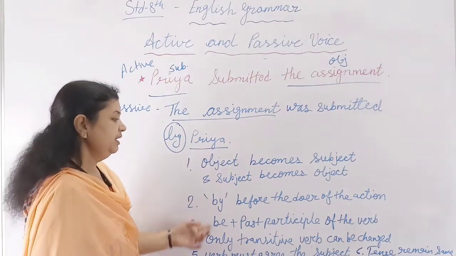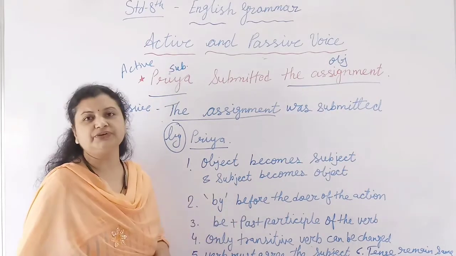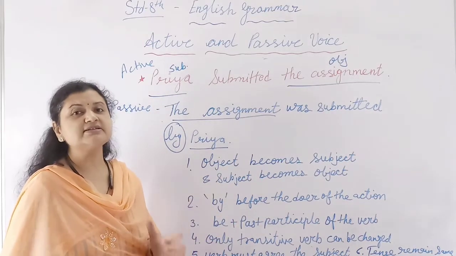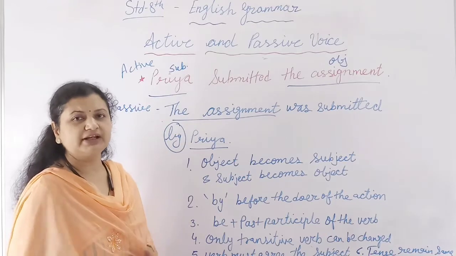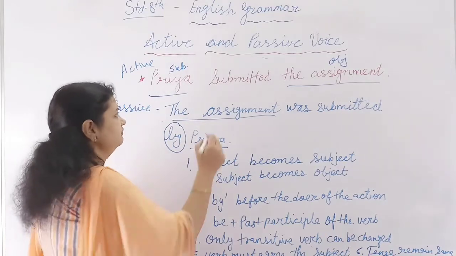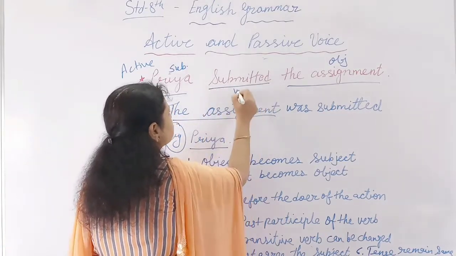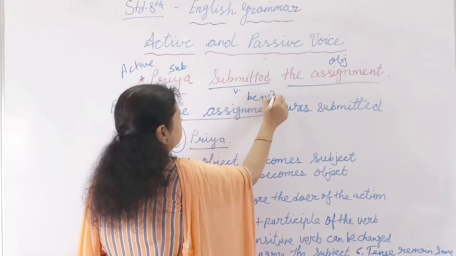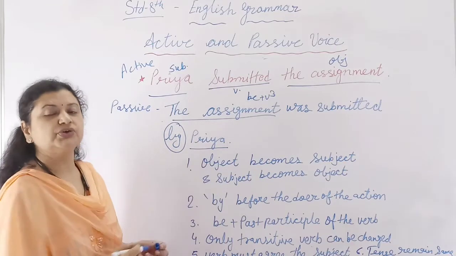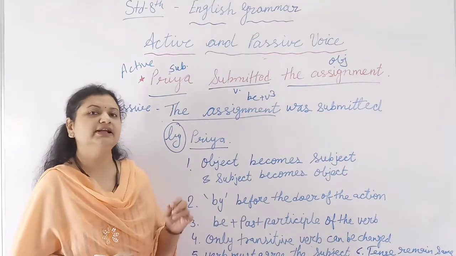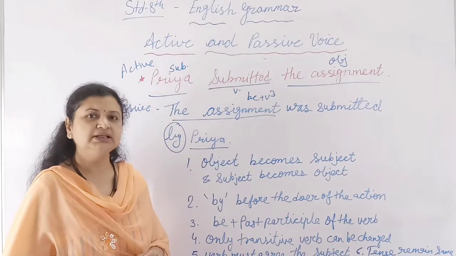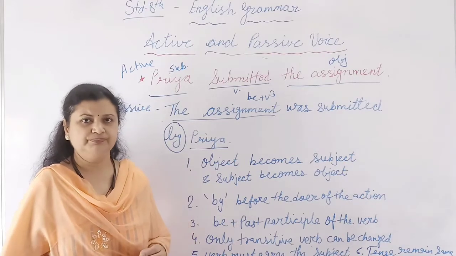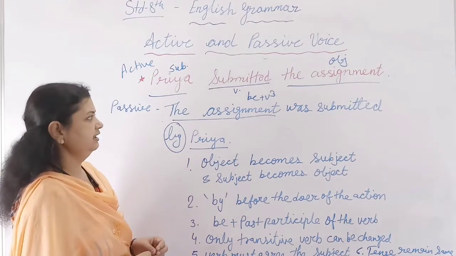Third point: be plus past participle of the verb. Whenever we change the verb, it will be changed into be plus V3, the verb's third form. You know very well the forms of be: is, am, are, was, were.